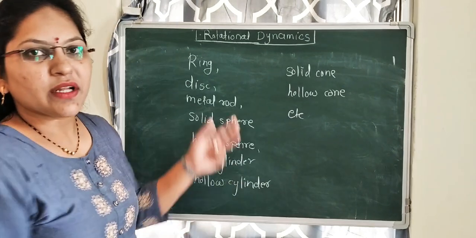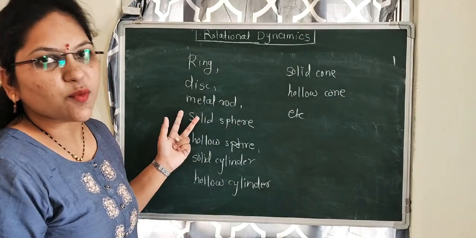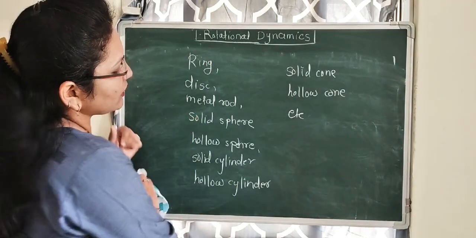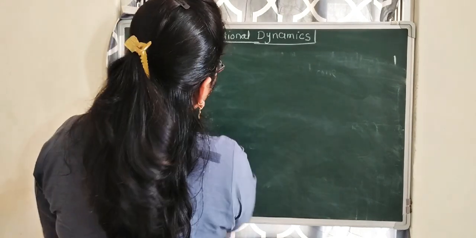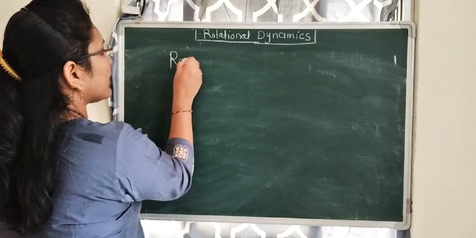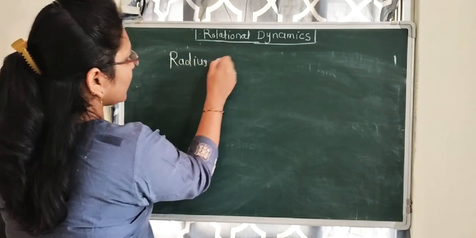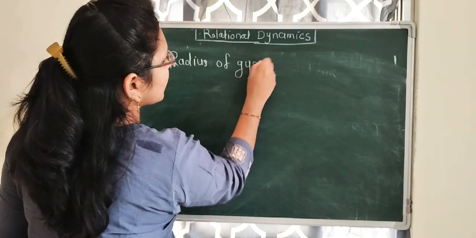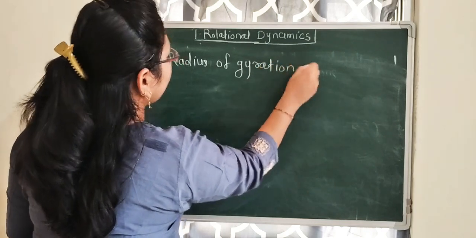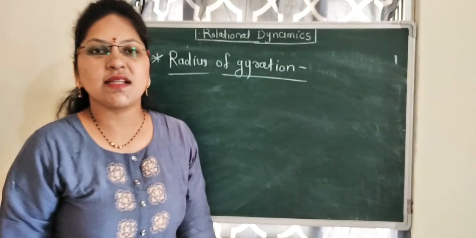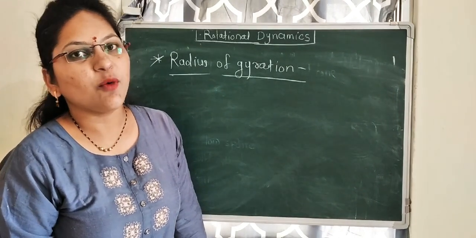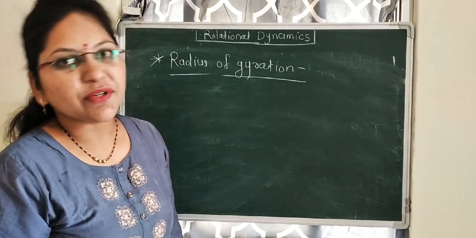These are the moments of inertia for these bodies that we have seen. Now the next point is how to find out the radius of gyration. How to find out the radius of gyration by knowing the moment of inertia for different bodies.